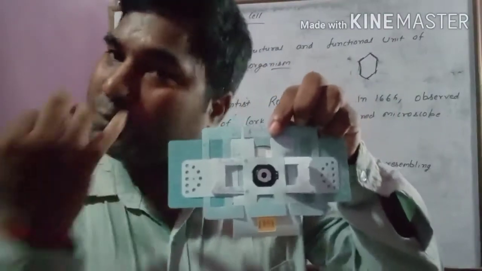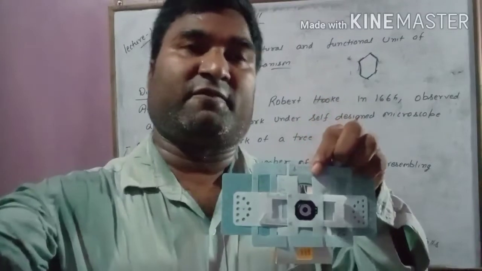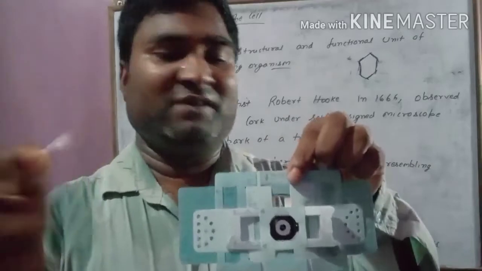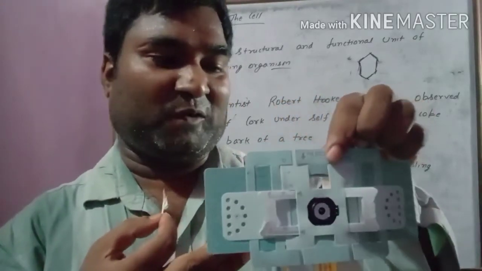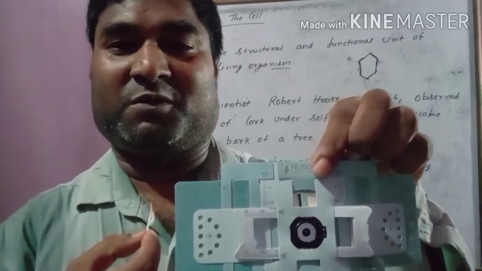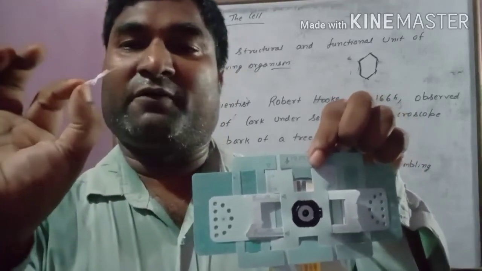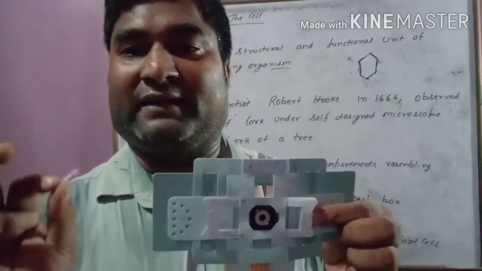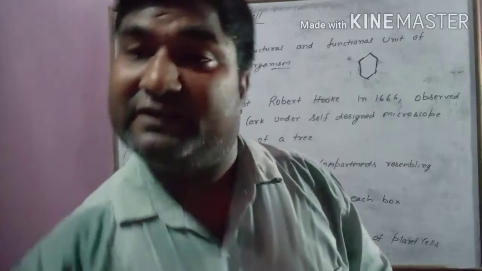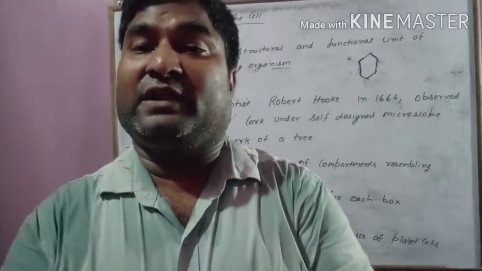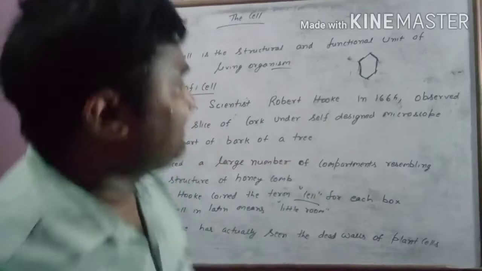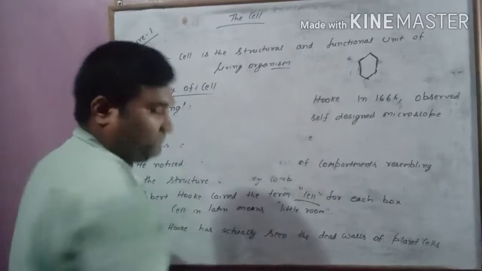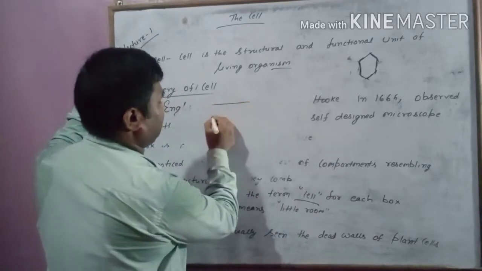This is a type of microscope which I have purchased from Flipkart. Don't take it as if I am doing any advertisement, it is just for you, and it's not too costly at all. It cost me around 300 to 400 rupees, not more than that. With the help of this microscope, I have prepared a slide, and that slide is attached at the end of this video that you will see now. In that video you will see a structure like this.